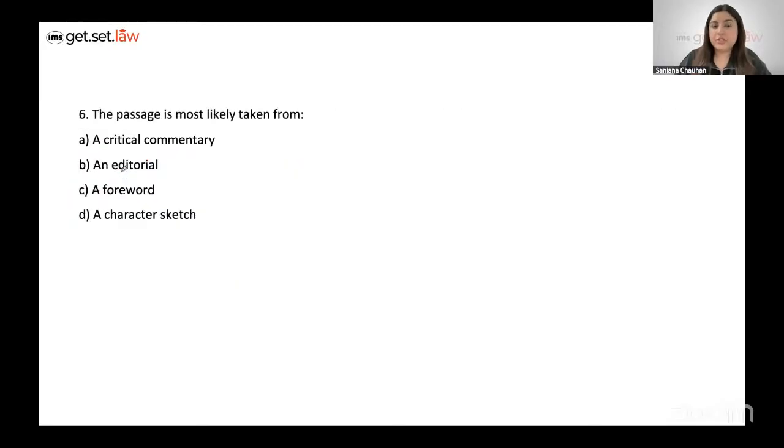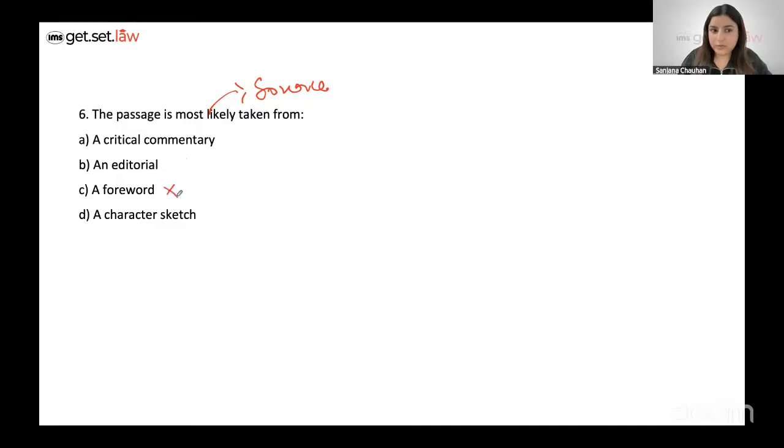And the last question is also important, which is more like mentioning the source of the passage, right? So, what do you think the passage is most likely taken from? Is it a character sketch? A character sketch would be the relevant answer if we would delve deeper into a particular character. Here, we're not really looking into the characters in much detail as much as we're focusing on elaborating on the plot of the novel or the framework of the novel here.